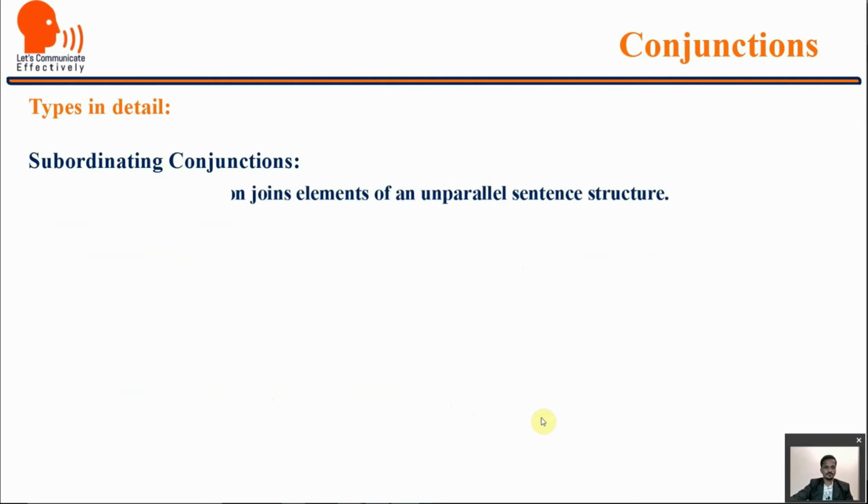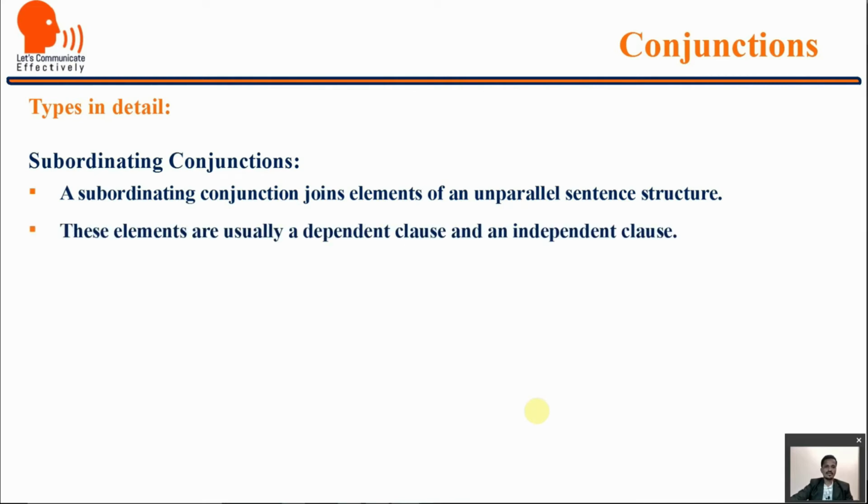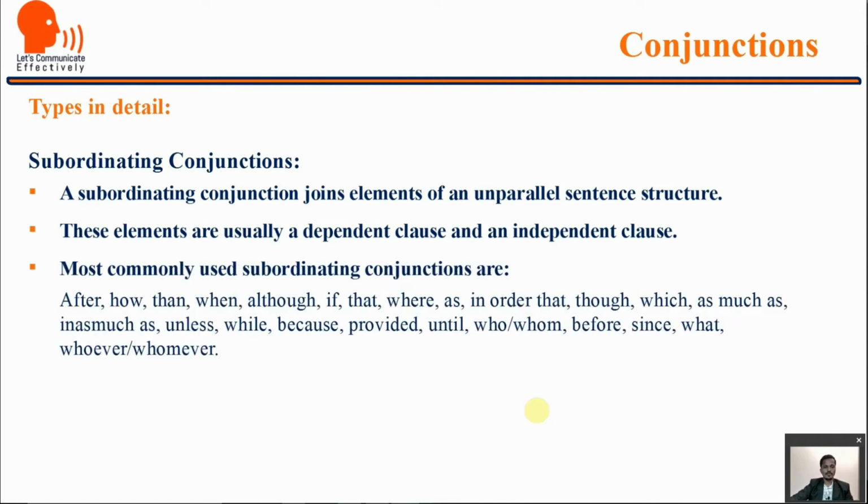Subordinating conjunctions. A subordinating conjunction joins elements of an unparalleled sentence structure or unequal in importance, unequal sentences. These elements are usually a dependent clause and an independent clause. Most commonly used subordinating conjunctions are after, how, than, when, although, if, that, where, and so on, as much as, unless, because, provided, and so on.